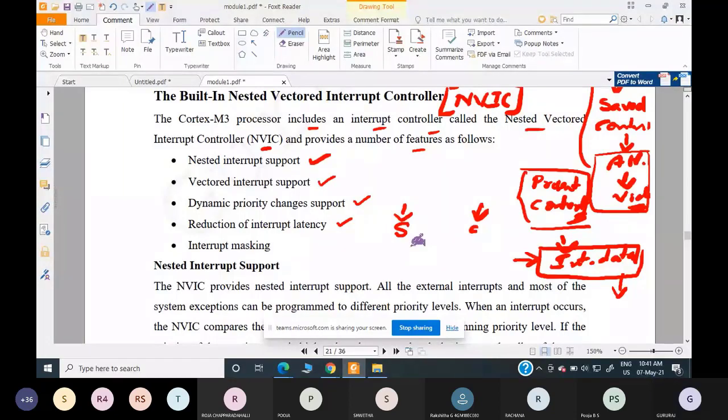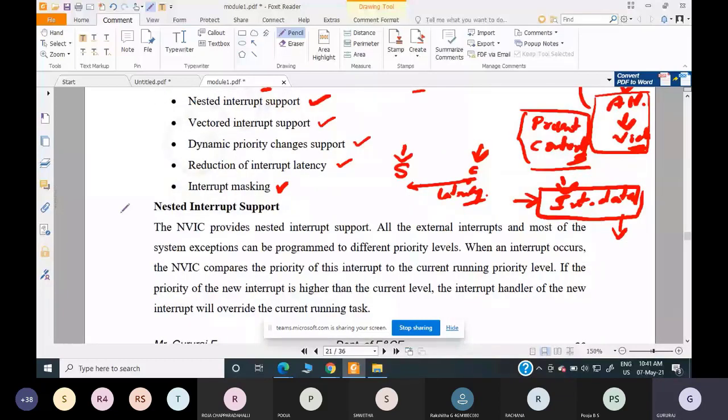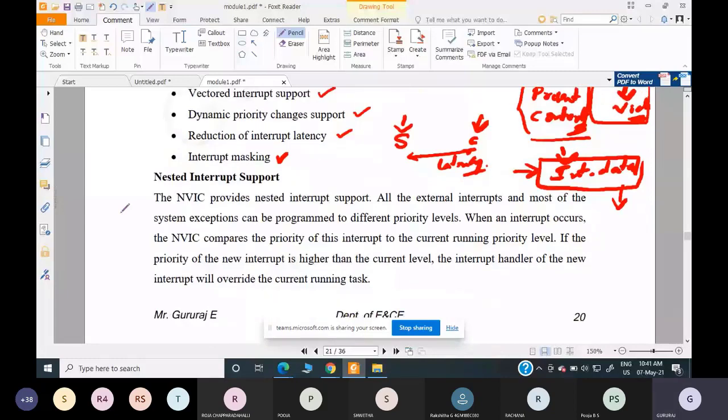Okay. So next is interrupt masking. We already know interrupt masking. There are three dedicated special purpose registers for interrupt masking itself. Okay. So now we talk about nested interrupt support.